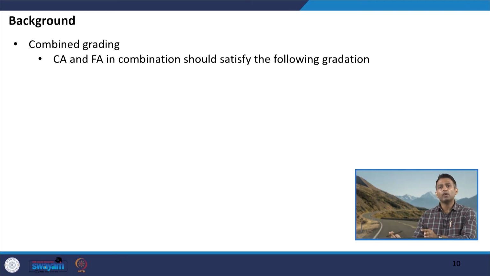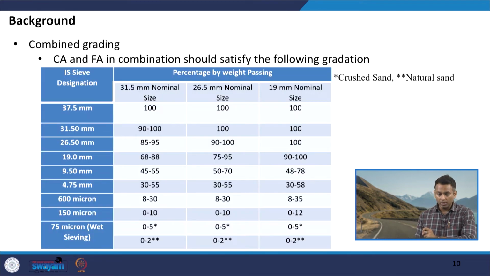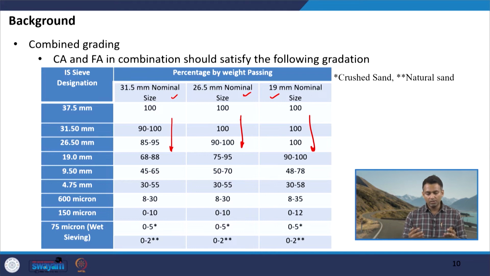In addition to these 2 individual grading options, we also have an option for combined grading, and the coarse aggregate and fine aggregate, when they are mixed together, should satisfy these following gradations corresponding to different nominal maximum aggregate size. So, you can see that different percentage passing corresponding to different sizes have been given. I am sure that by now we understand what this gradation means, because we have already discussed in detail about aggregate gradations.